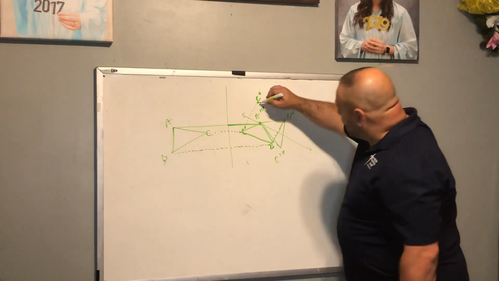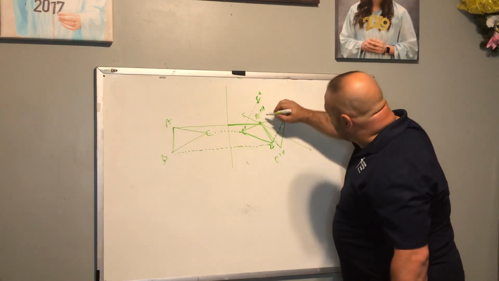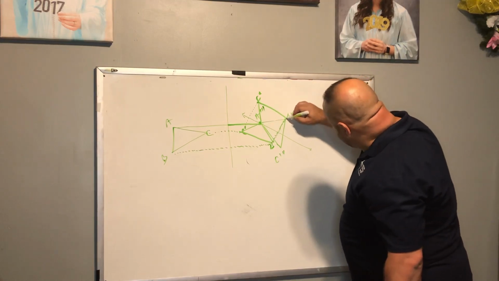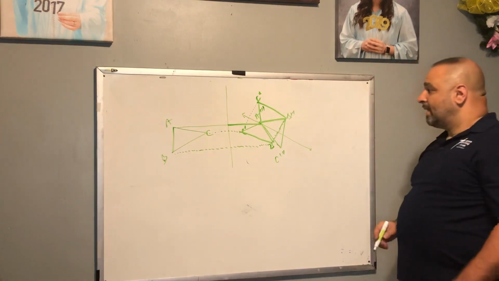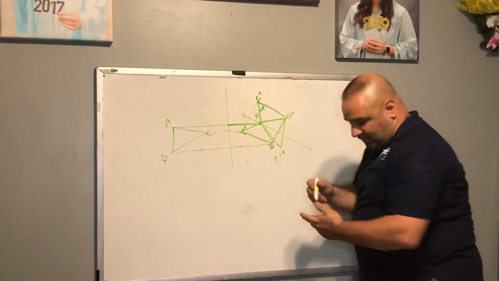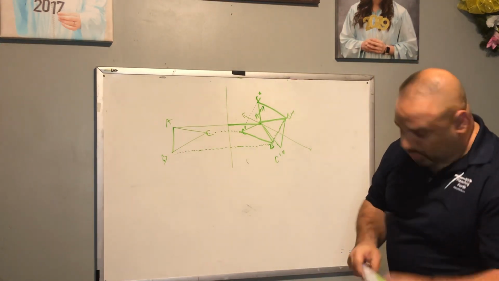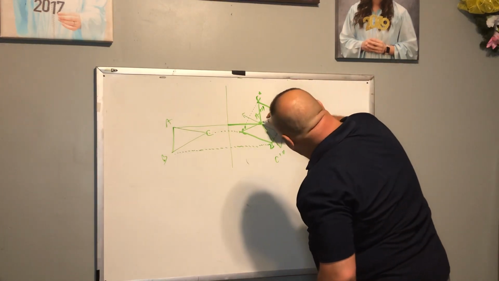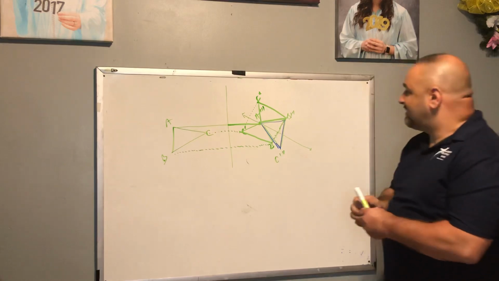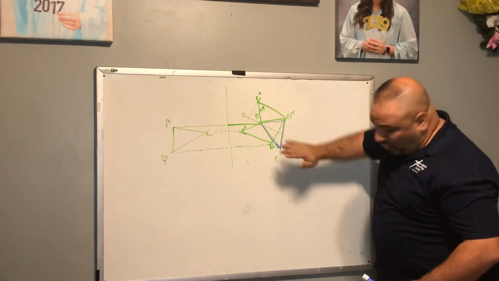All right. So connect these together. A to C, C to B, B to A. Now we're going to take this triangle. Here's the original one. Let me draw the original one in blue so we understand what we're doing here. I'm going to take this triangle, and now we're going to do it one more time.